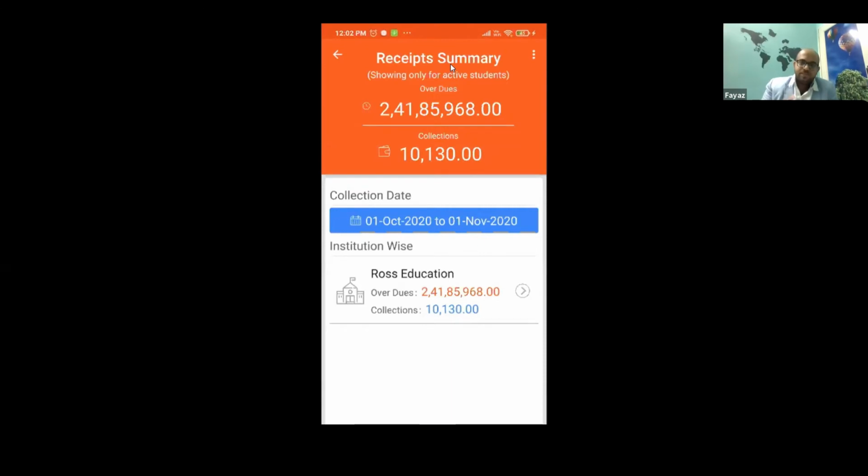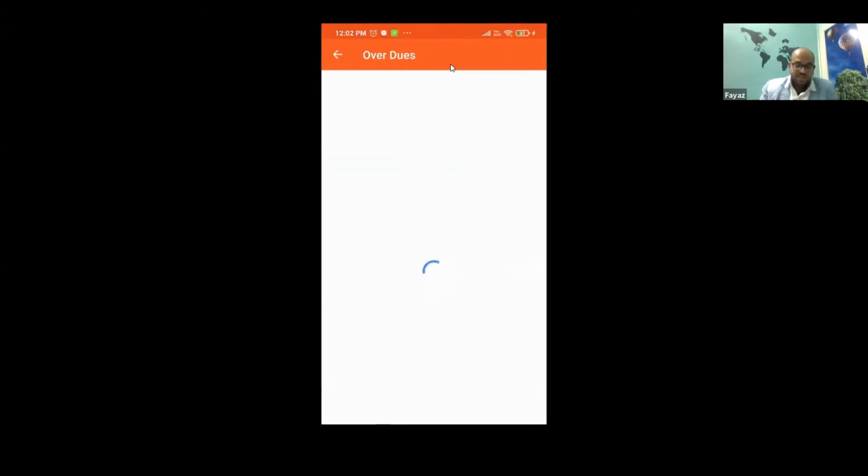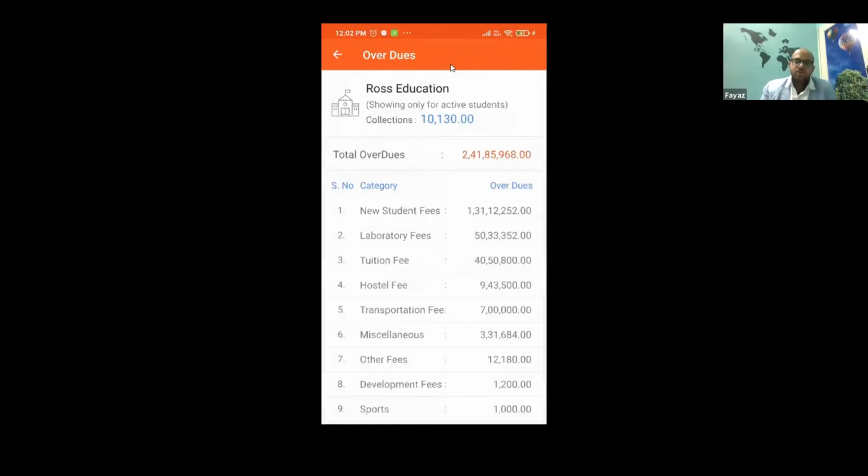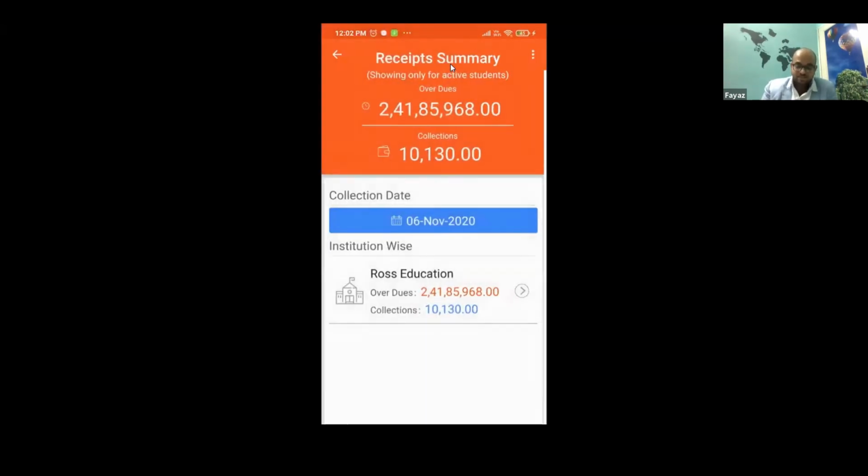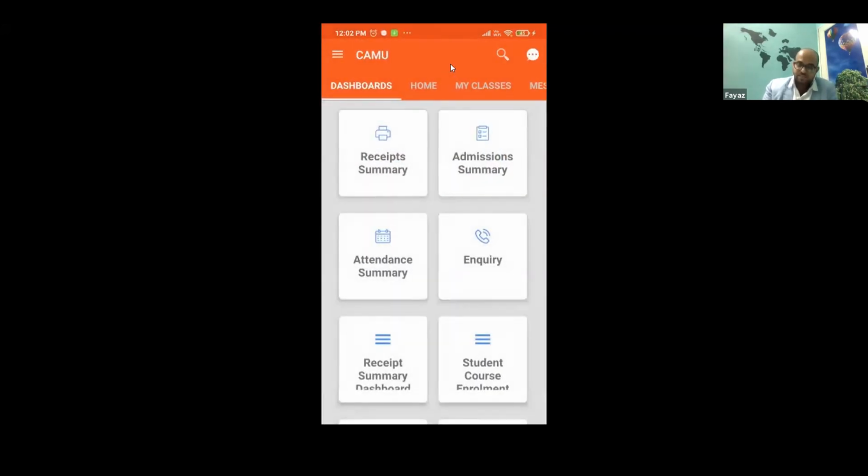Don't mind the data, but you can see what collection has happened, and I can click and check the collection under each head, and how many overdues there are in each of these departments. That is how I will have access. So each dashboard here is powerful enough to do multiple tasks like that.